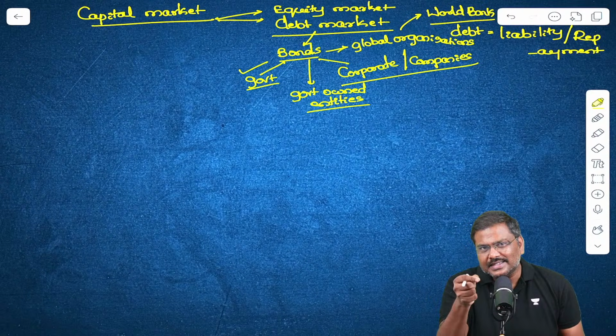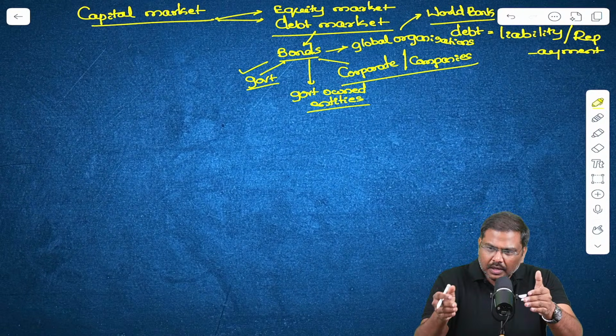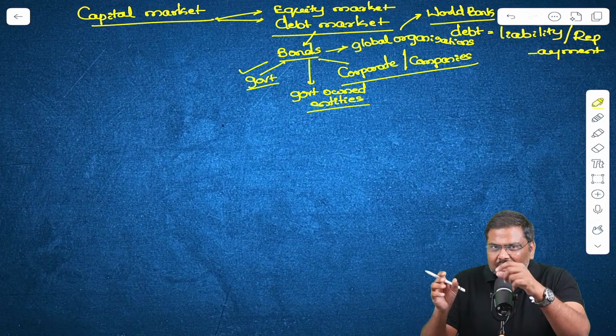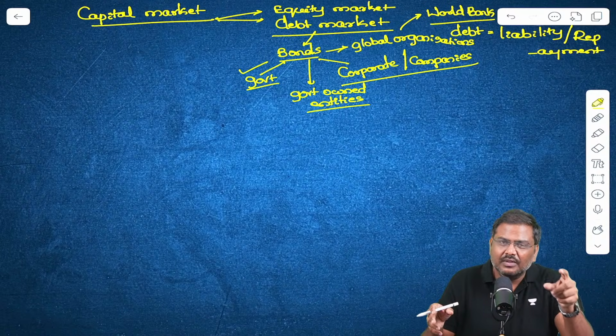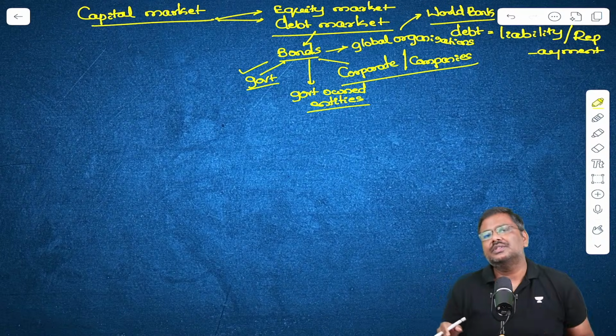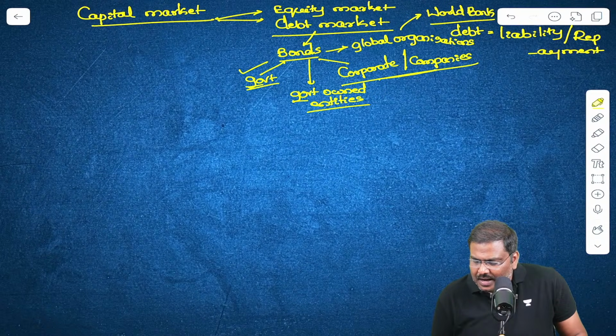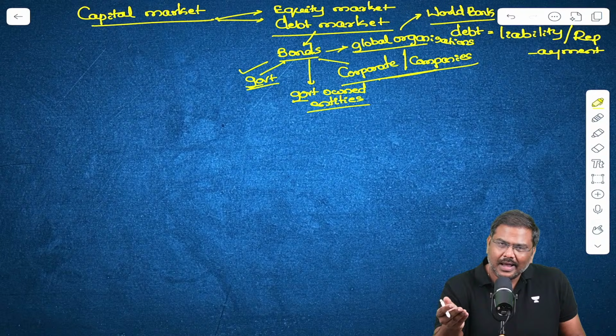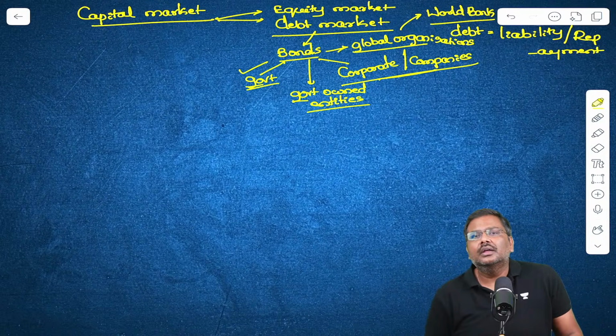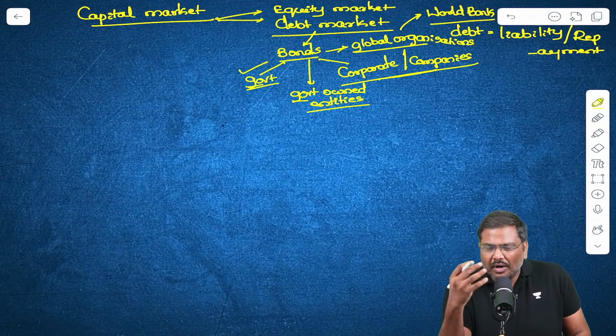Essentially to create assets, to borrow, to create assets and earn profits and use the money for repayment of the bonds. Right? So these are the different types of entities which are allowed to issue bonds in the market and borrow from the market.